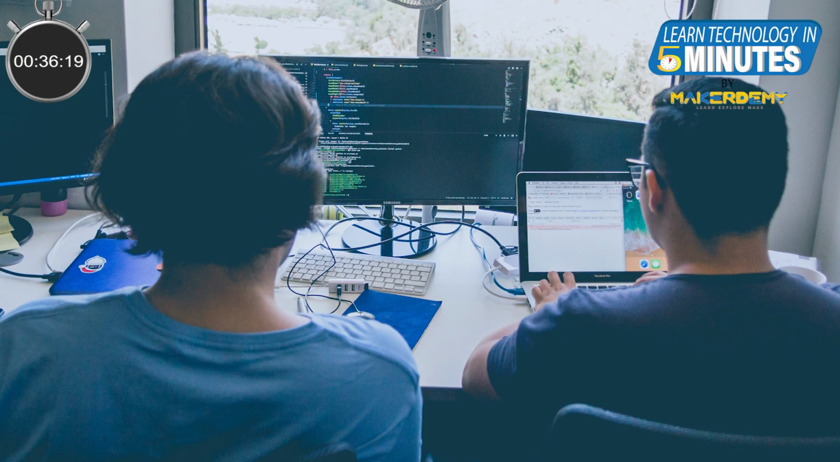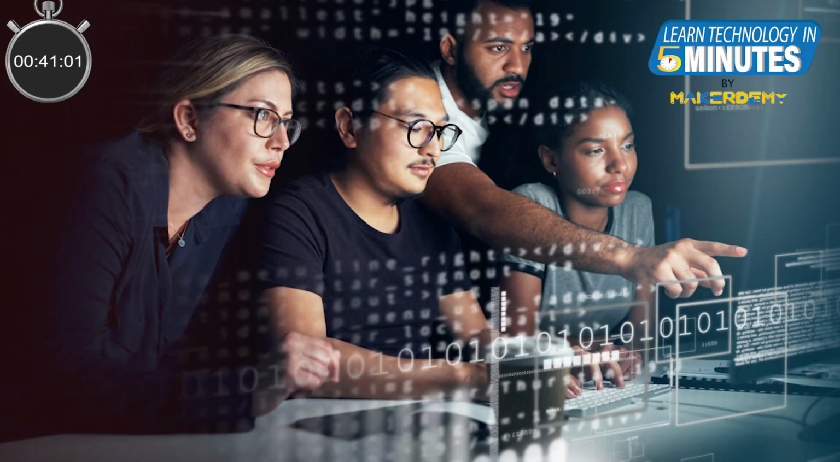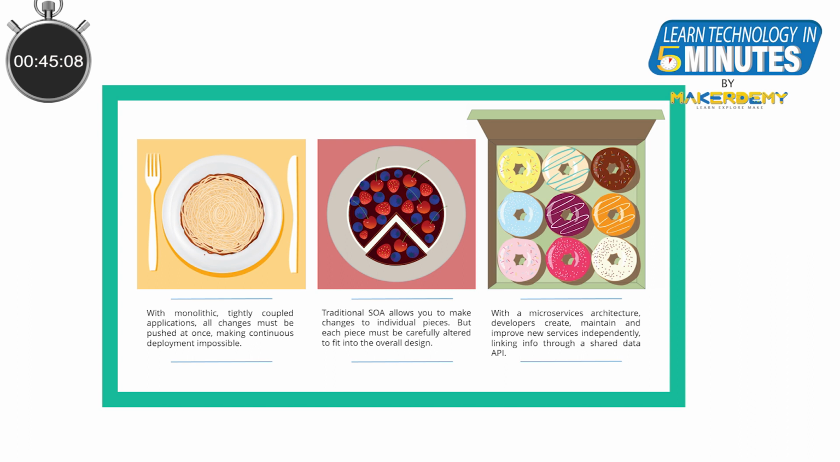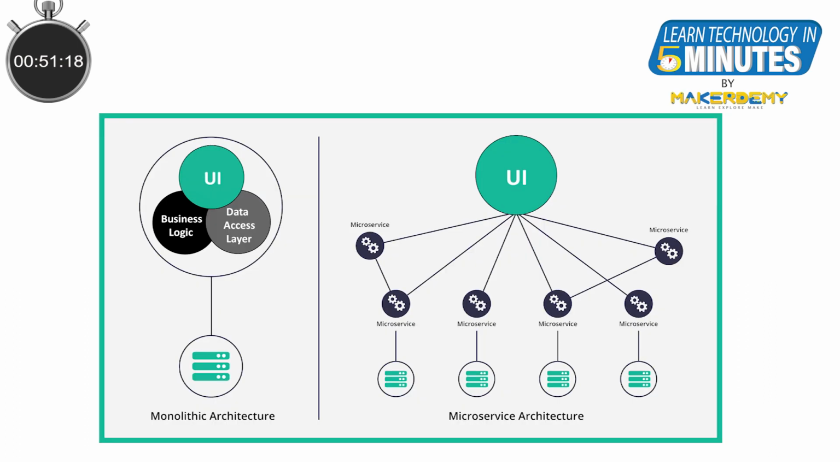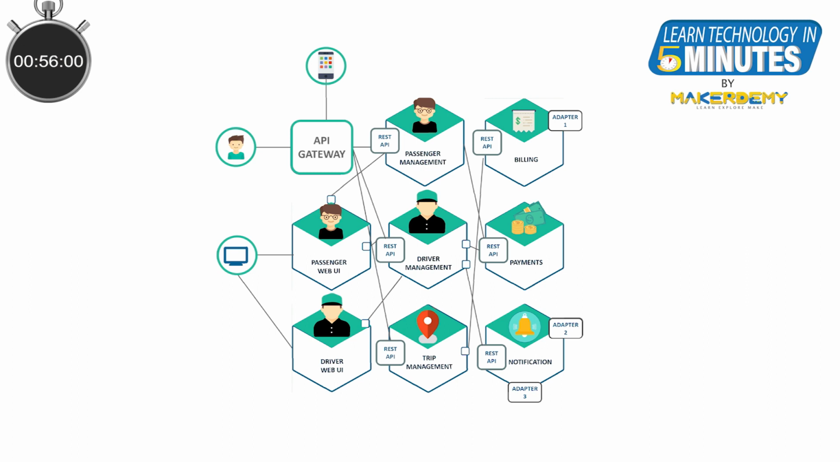This will gradually make it very hard for developers to add new features as they have to be very careful not to break the other parts of the code. Now, instead of building one huge application, developers break the application into small independent chunks and assign different teams for building each of those modules. These smaller code chunks are called microservices.